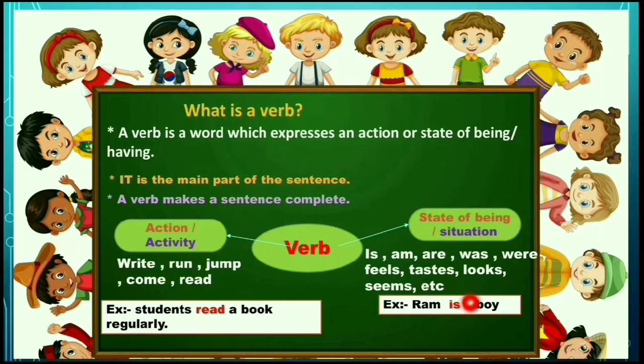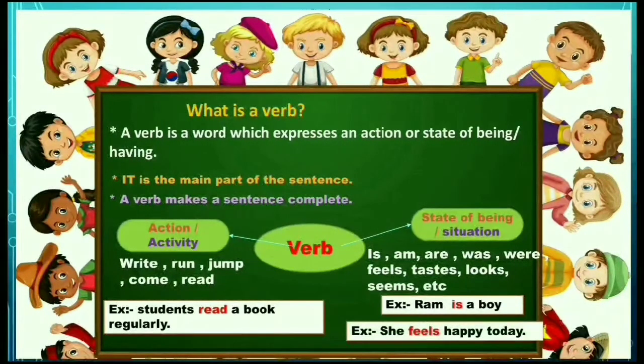Look at here one more example. She feels happy today. Here, what is the state of the girl? What is the condition of the girl? That is feeling happy. She is feeling happy. So in Kannada we can say avalu ivattu ಸಂತೋಷವಾಗಿದ್ದಾಳೆ.